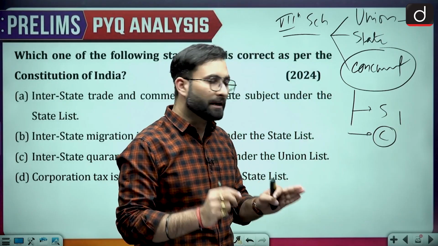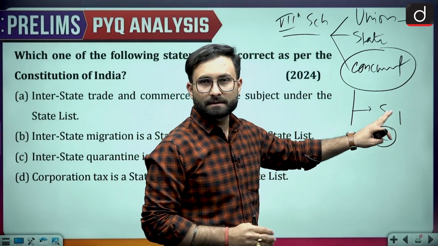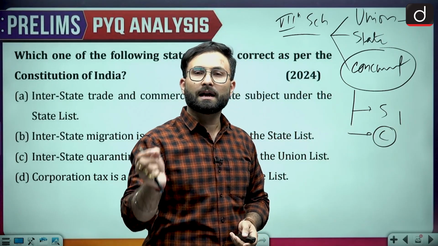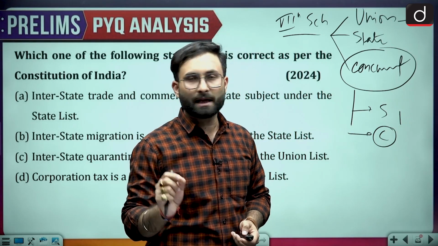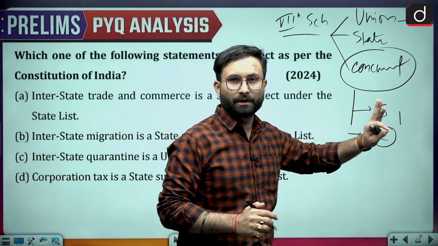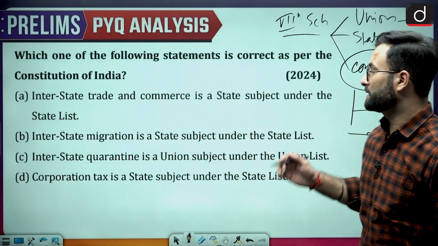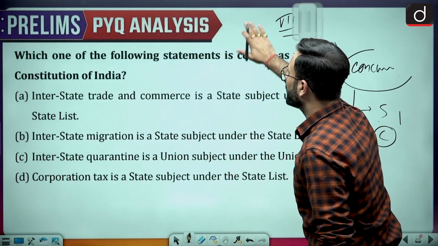And in that case, if the state government gets the assent of the President, then the state law will be valid. So that is about your Schedule 7. Now let's see what they are talking about.